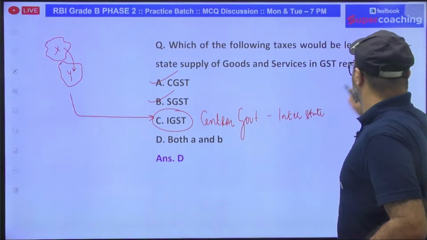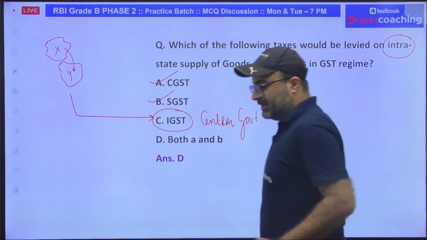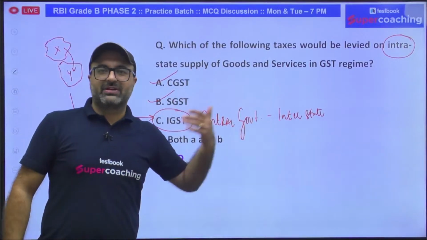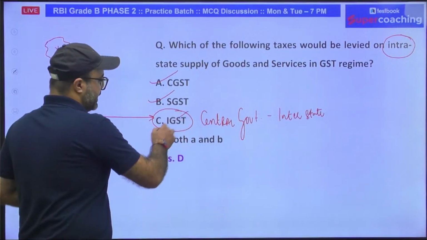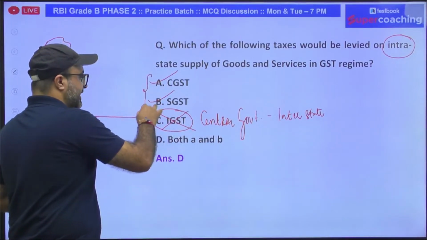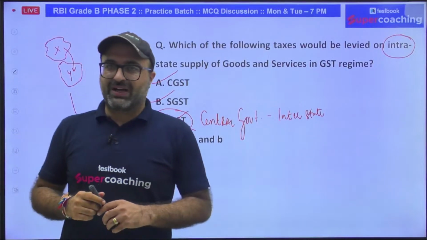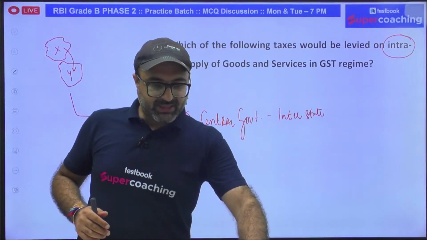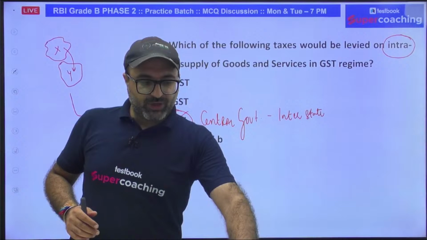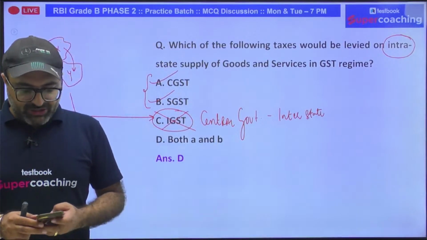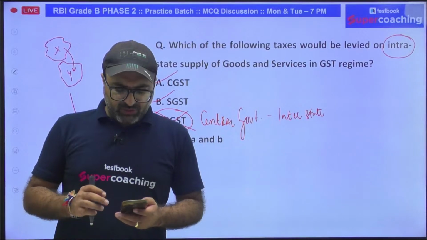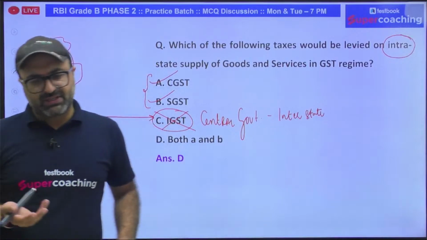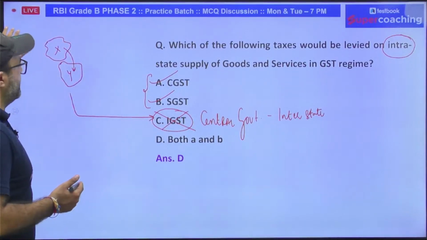But in our question, what they have asked is intrastate, which means the goods are manufactured in the same state in which they are being sold and consumed. In that particular case, there is no role of IGST. In that case, we will be witnessing two GSTs: one is CGST and the other one is SGST. Is it clear, guys? This is really very important, because GST, I'll not say it's a new topic, but in the past we have witnessed that a number of questions are generally asked from GST on a regular basis. Moving on to the next part.